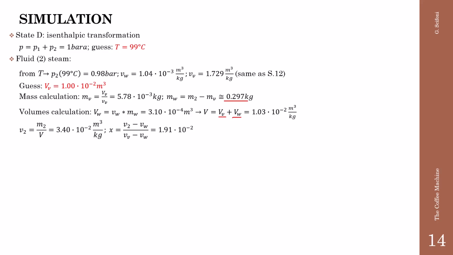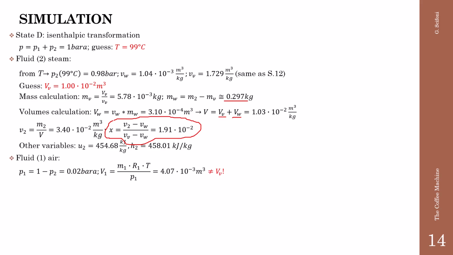The volume of the steam is now the ratio of the mass of the steam that does not change and the volume that we have already calculated, and the steam quality we can also calculate with the formula we have already seen in all of the previous slides. The other variables we can also calculate, the specific enthalpy and the internal energy. For the air, we calculate the pressure as the difference between the total pressure, which is 1 bar absolute, and the pressure of the steam.